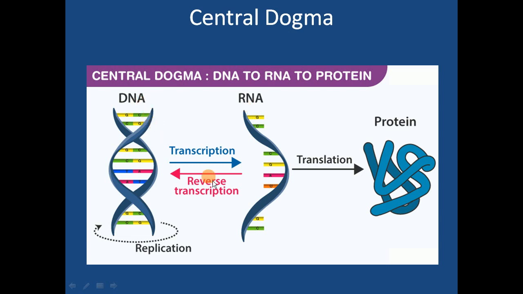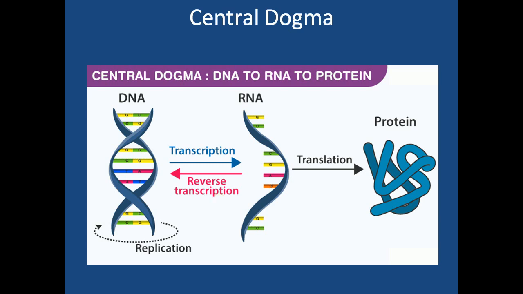Right? We see this reverse transcription in the case of viruses with RNA as genetic material. There are many viruses which have RNA as genetic material. In those viruses you will see the process of reverse transcription. One such example of a virus is the HIV virus, okay, human immunodeficiency virus. That HIV has RNA as genetic material. So you will observe the process called reverse transcription in that virus.